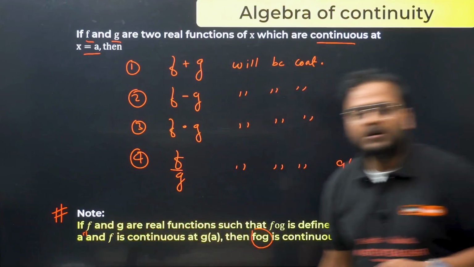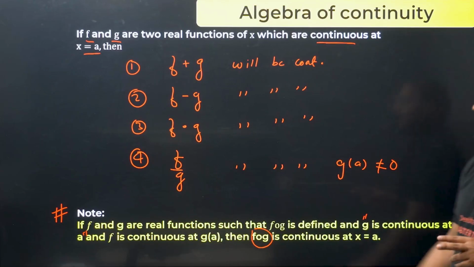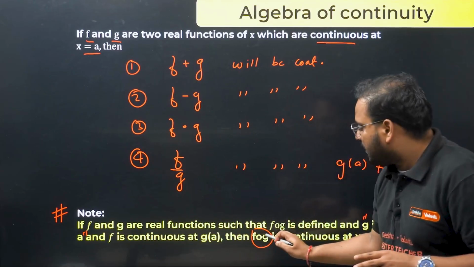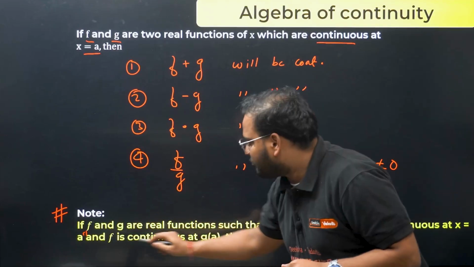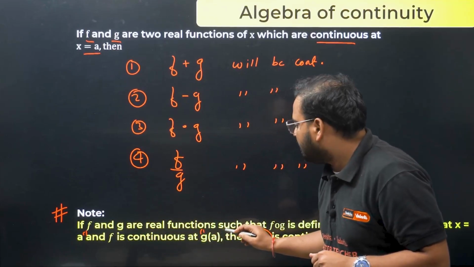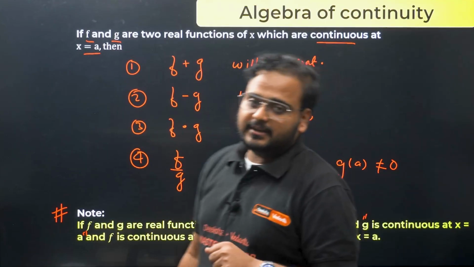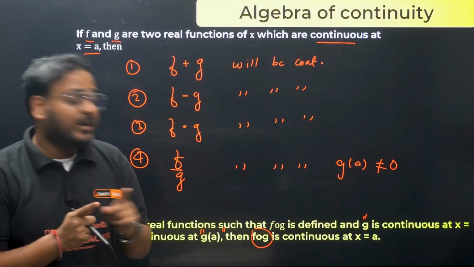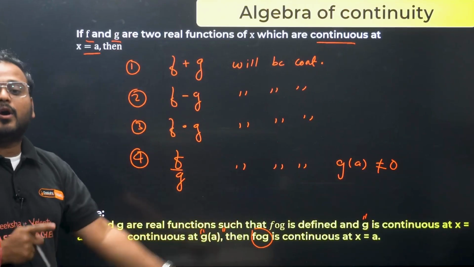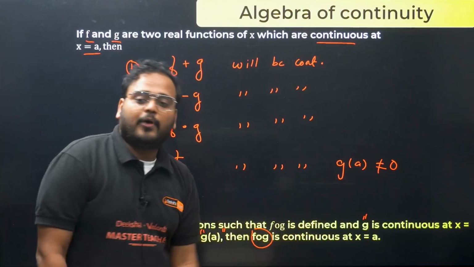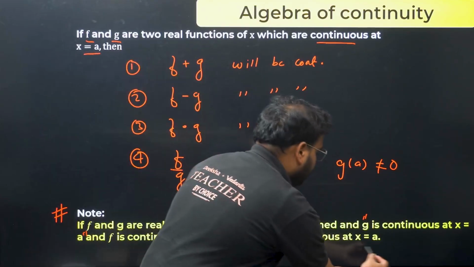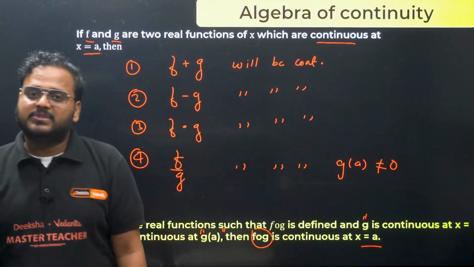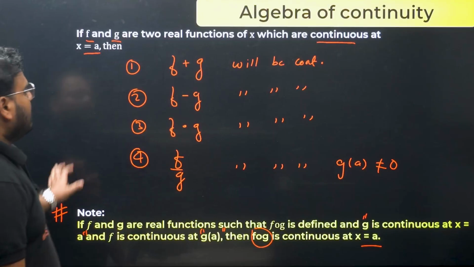That's the first requirement. Next is f, because f is operating on g, right? So f should be continuous at g of a. If g is continuous at the point a and f is continuous at the point g of a, then you can call fog continuous at the point x equals a, using the composite function condition. Okay, let's move on then.